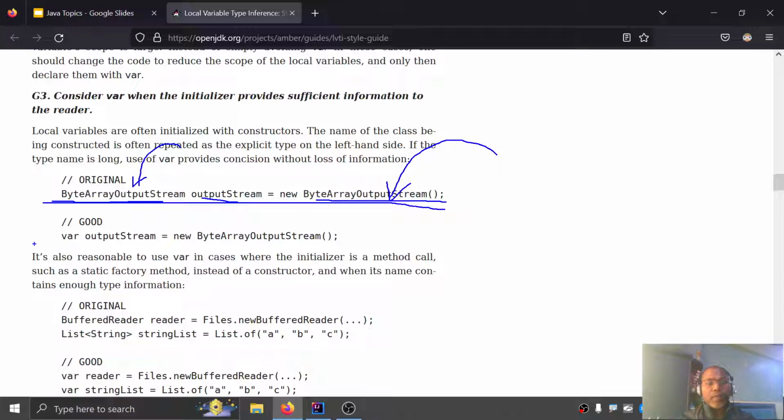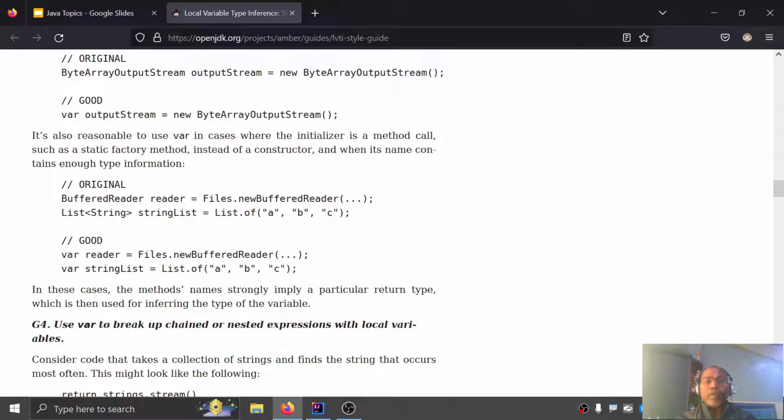Because here you are declaring the variable and initializing it at the same place, you don't need to write it twice; just say output stream, that is good. Similarly here, BufferedReader, simply say reader. Because the left-hand side and right-hand side already give the proper context to you.